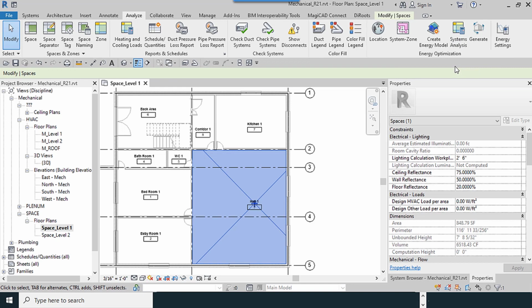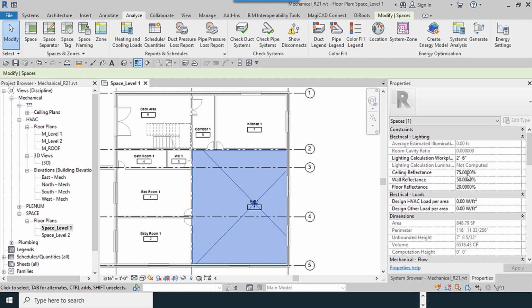You can install the Insight 360 plugin and calculate the energy and also the lightings. Revit also has calculations for energy, but for lightings, it is better to use the Insight 360 plugin.